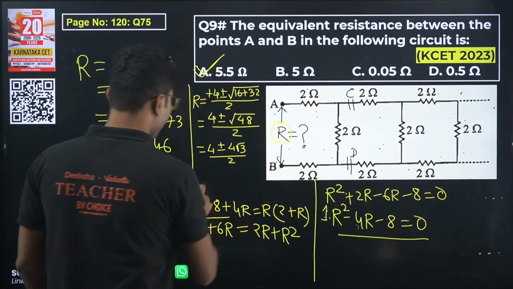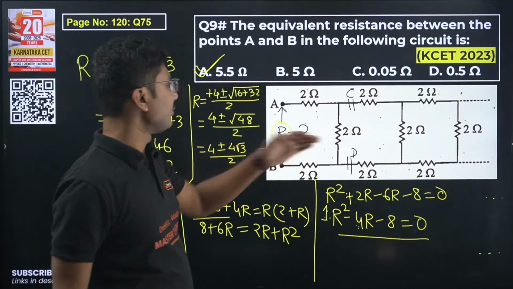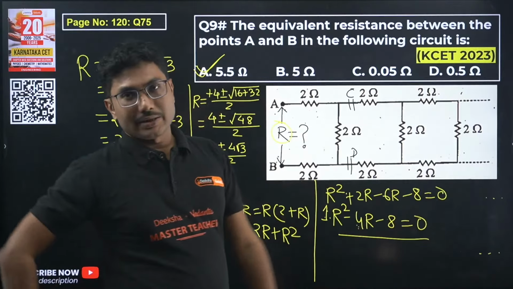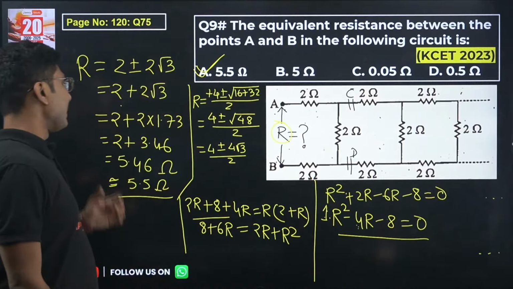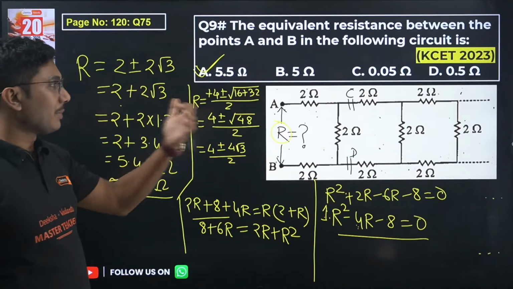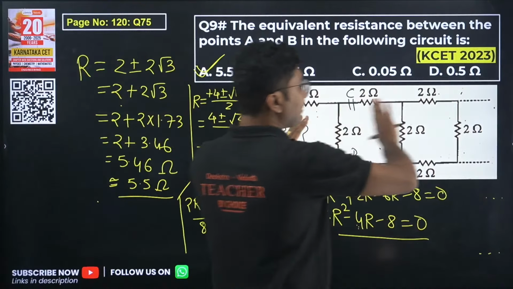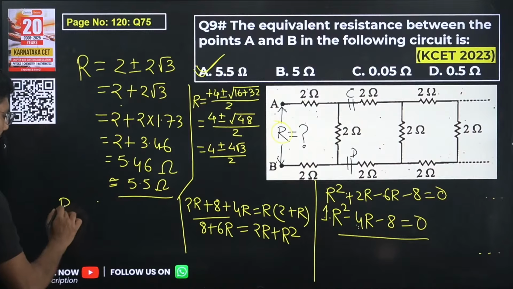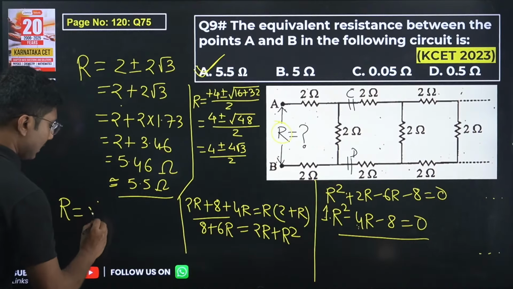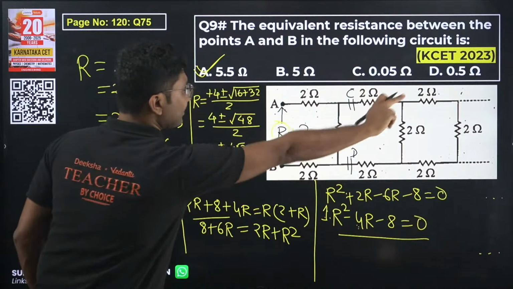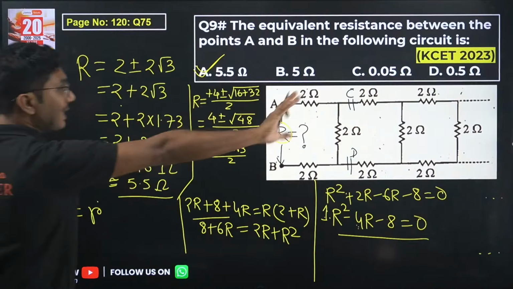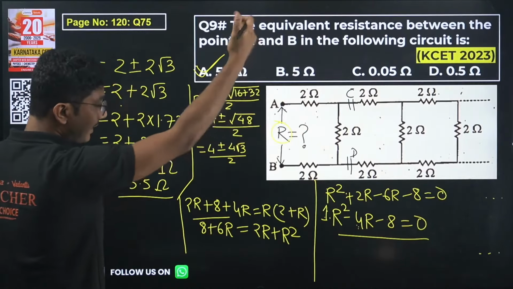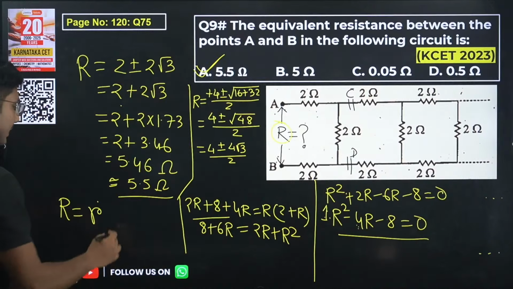Now this is a long question. If a similar question comes in your exam, the answer will be slightly longer, but there is a shortcut way to remember. All the resistances will be equal. So what is the equivalent resistance? The shortcut way is that the equivalent resistance will be in terms of that one resistance. Only if a similar pattern comes. If the pattern changes, the formula changes.